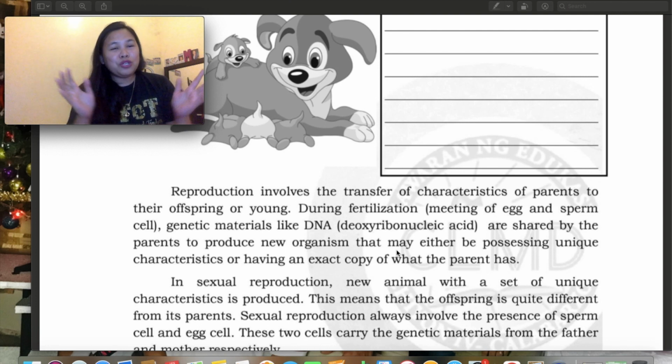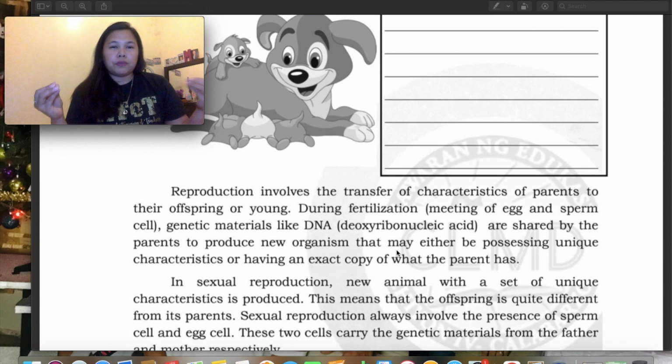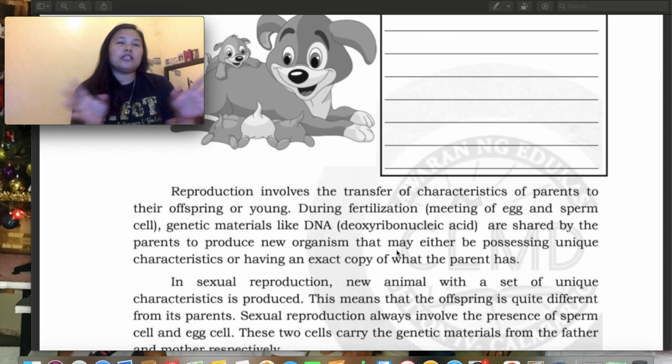So, yung mga ganun, yung mga traits and everything, sa mga physical looks and everything. So, yan, yung mga meiosis and mitosis sa ating cell division, and then sa replicating of DNA. So, yun po, naghahati po sila habang yung egg and sperm cell mo ay nag-unite. So, nag-sharing din sila ng DNA.